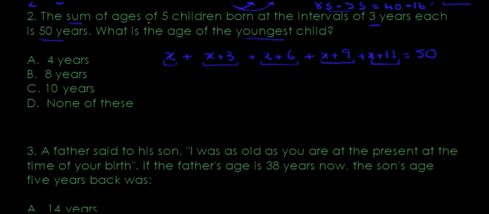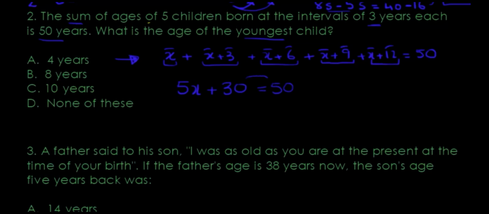That's it. So step 1 is formulating an equation. You have to make sure you get that right, and then the rest of it is just solving. So what I would do is put the x's together. So I have 1, 2, 3, 4, 5. x plus x is 2x, right? So x plus x plus x plus x plus x, which would be 5x. Then 3 and 6, that's a 9. 9 and 9, that's an 18. 18 and 12, that's a 30.